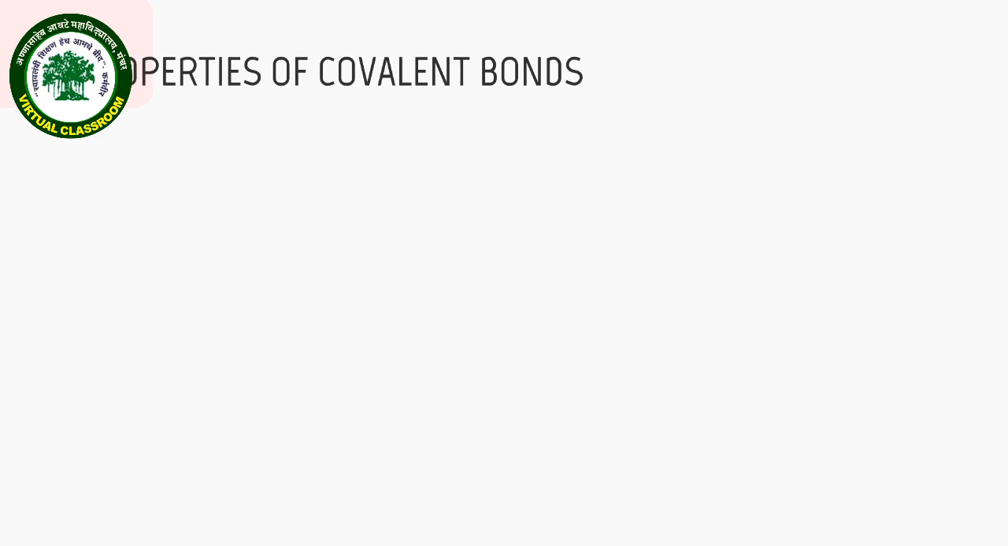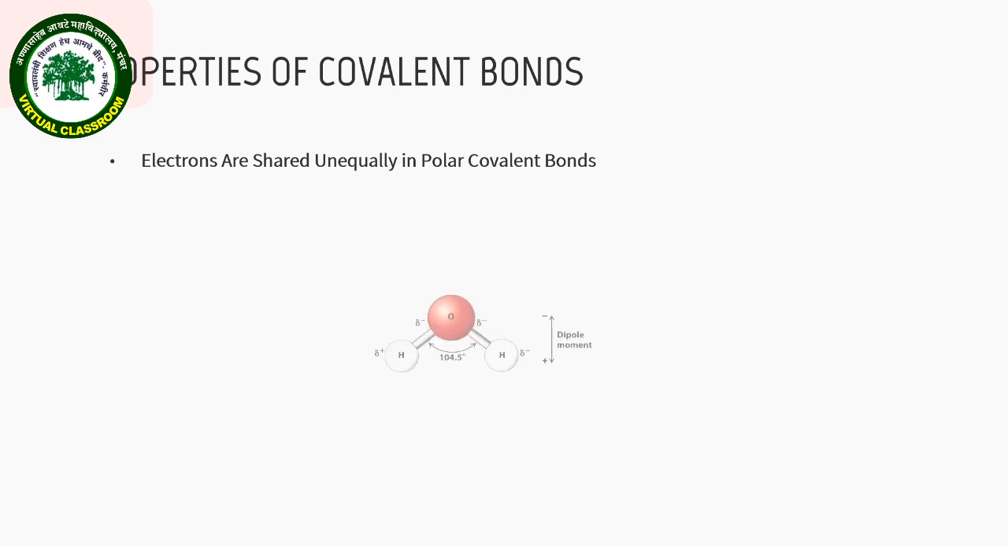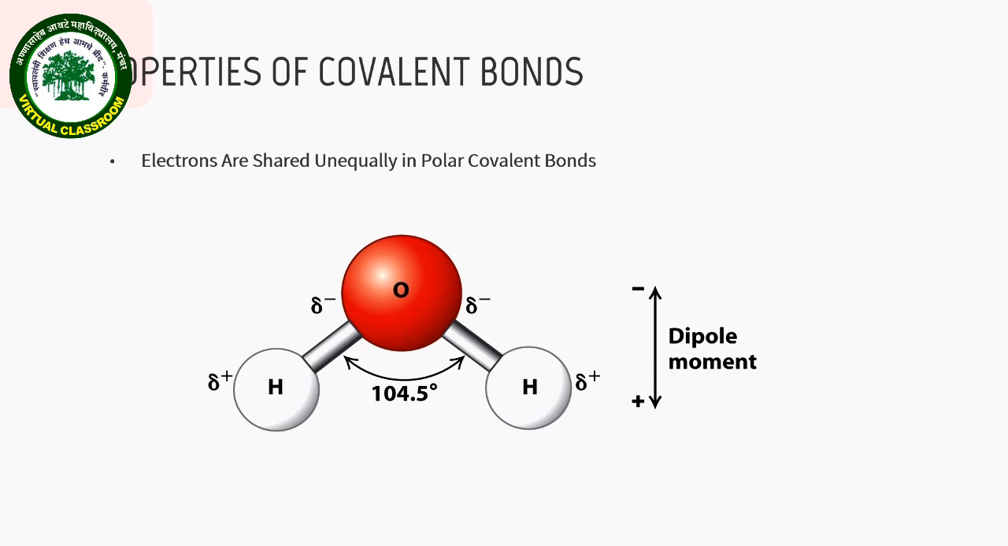The next property is that electrons are shared unequally in polar covalent bonds. This is because of the difference between the electronegativities of the two atoms forming the bond. The classic example is the water molecule. The water molecule has two polar OH bonds. Here, the delta represents a partial charge.